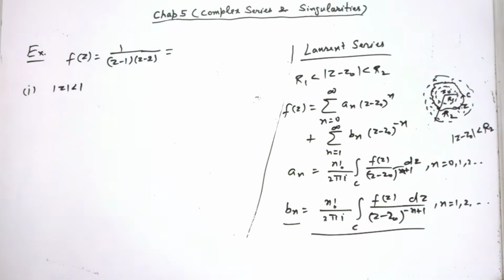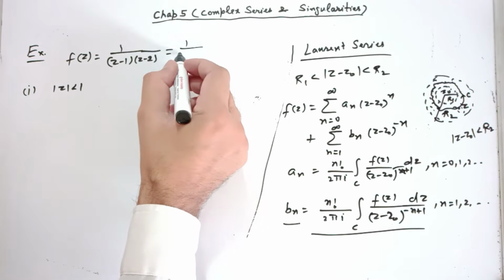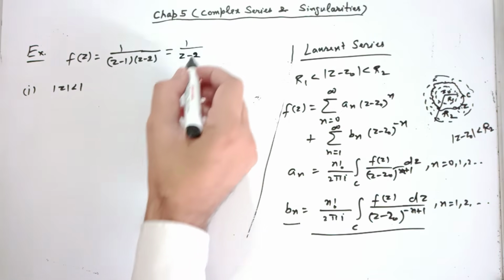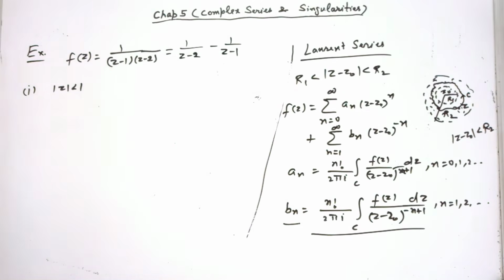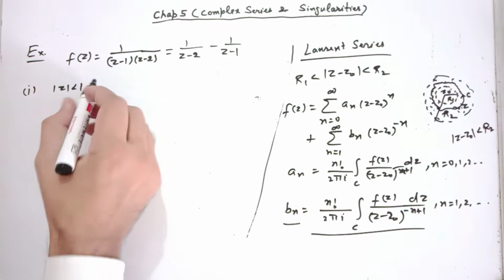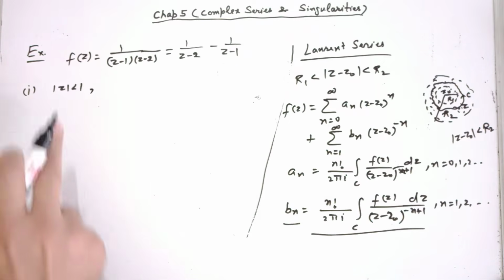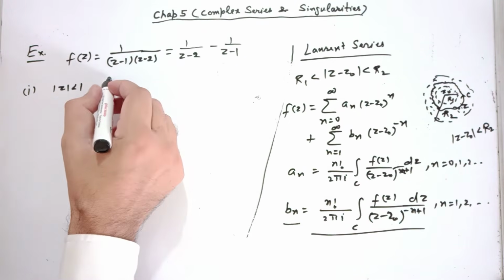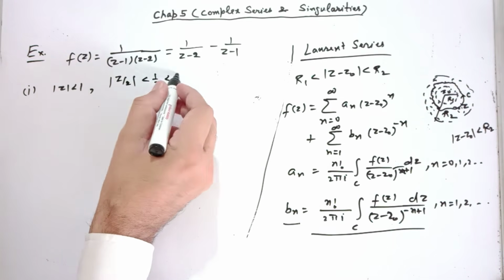So for doing this, let us express it in the form of partial fractions. I can write it as 1 over z minus 2 minus 1 over z minus 1, right? Yes. So in this region, let us write a valid Laurent series. If mod z is less than 1, mod z by 2 is less than 1 by 2, that is of course less than 1.